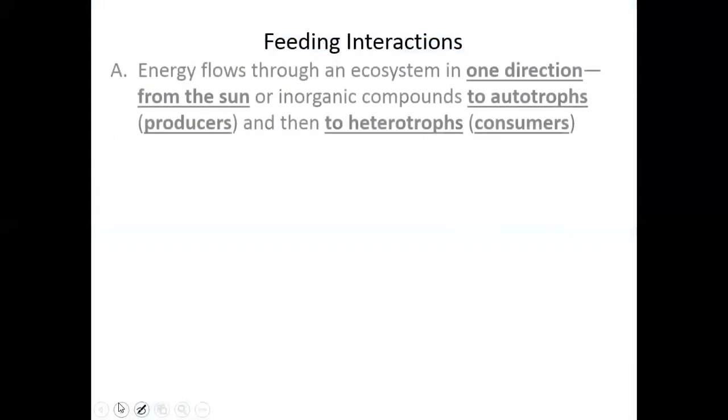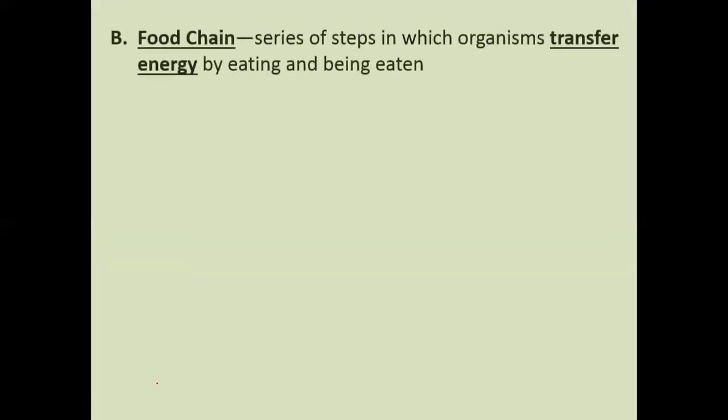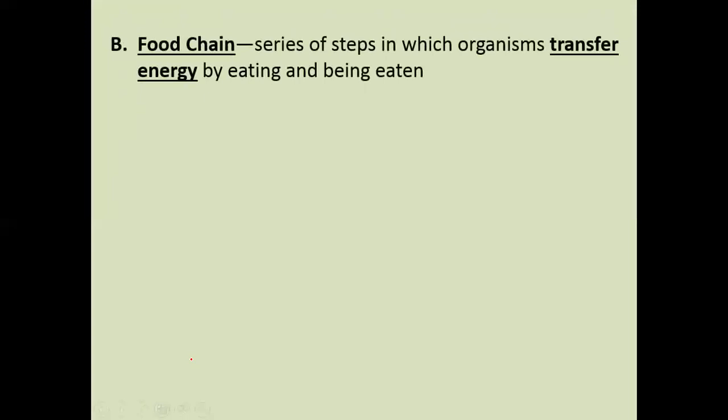So let's talk about the interaction between all these organisms in the ecosystem. Energy flows through an ecosystem in one direction. That is to say, from the sun or inorganic compounds to the autotrophs, producers, and then to the heterotrophs, which are the consumers. Now, the food chain is a series of steps in which organisms transfer energy by eating and being eaten. Meaning by eating is when they eat, by being eaten is when other organisms eat them.